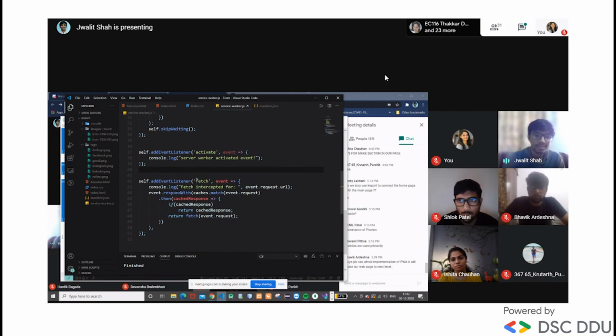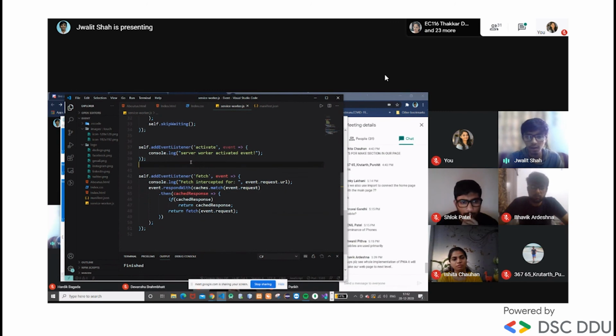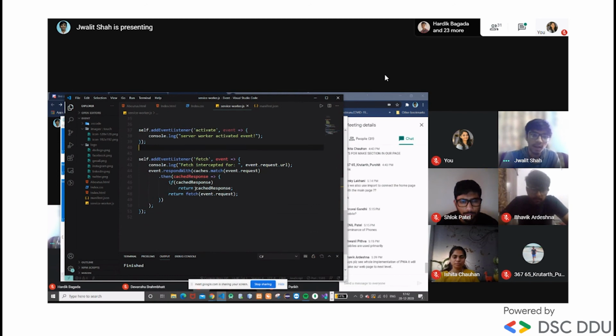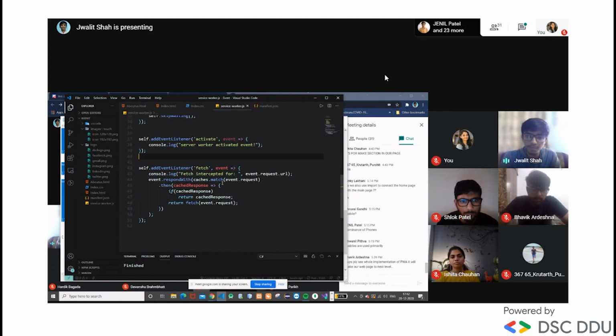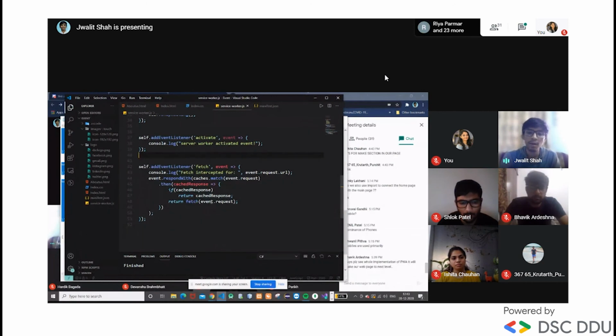Okay, and this is the activate event. Whenever the service worker is activated, this console message will be printed. And another add event listener is the fetch event. Fetch is for whenever a request is made, the resources will be fetched. If there is a cache response, then the cached response will be returned to the user in the web page. Otherwise, by event dot request, which tells what data is requested, we will fetch from the server itself.